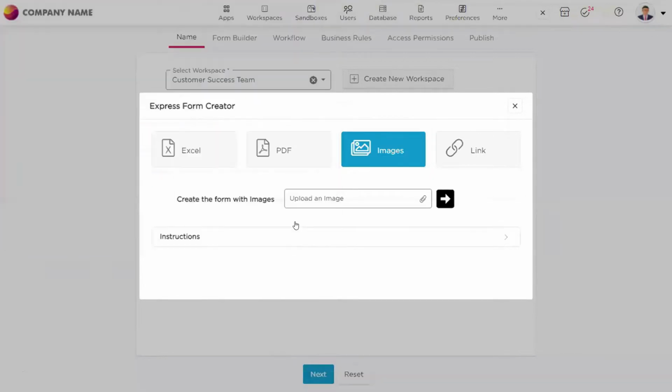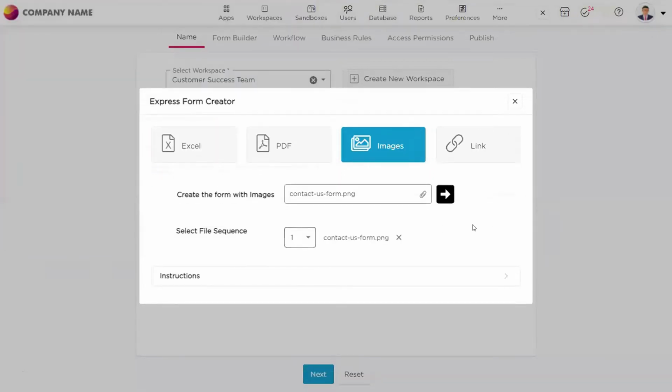So I have a contact us form, a sample form, which I downloaded from the internet. And then I wanted to create a form from this image. So if I click on next. So as I told you, this is a beta version as of now. I think there is some work yet to be done. So I will tell you the process, how it works, and I will leave it to your imagination. How would the form look like?